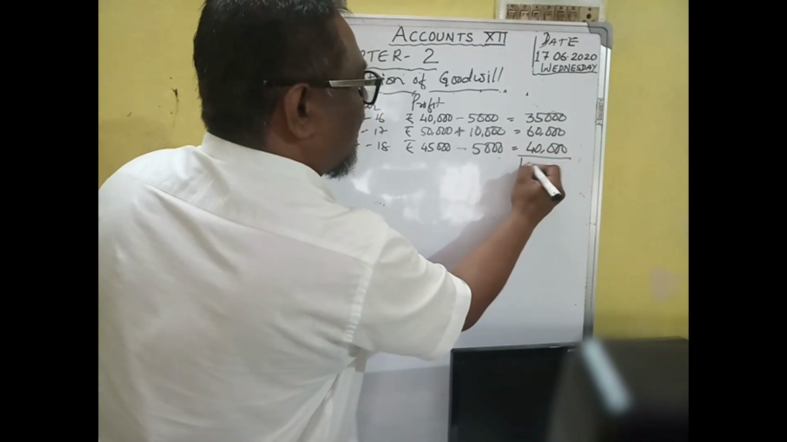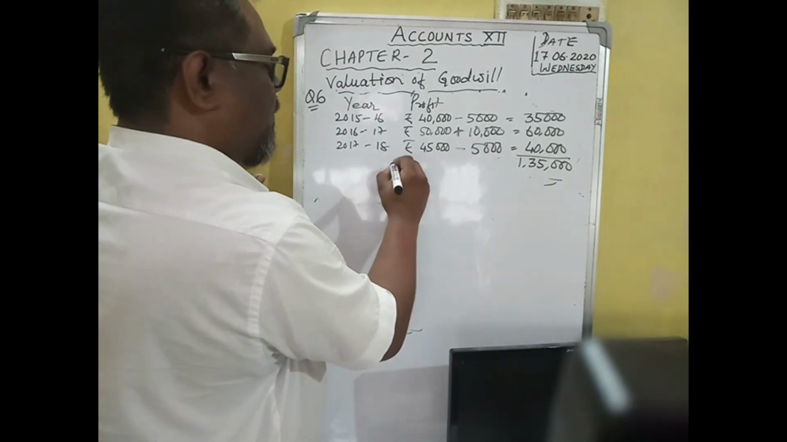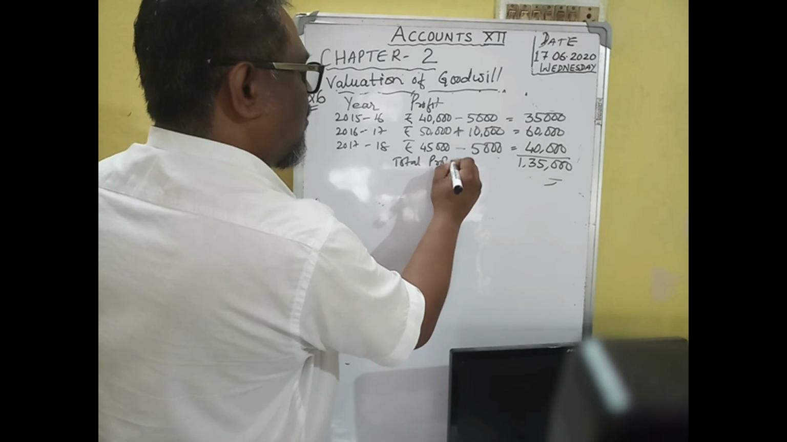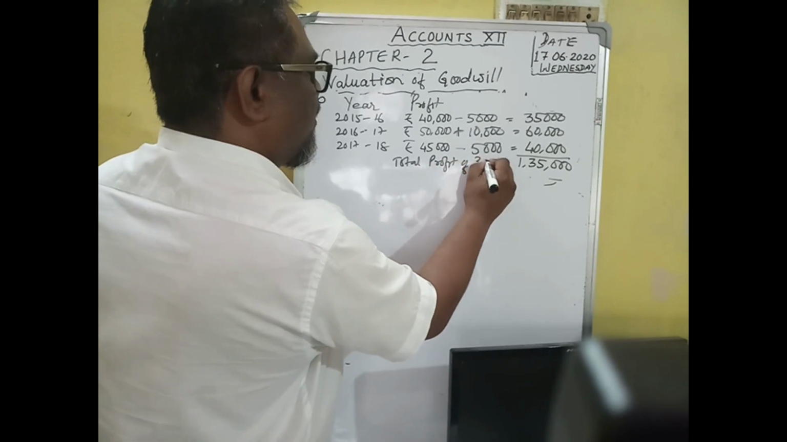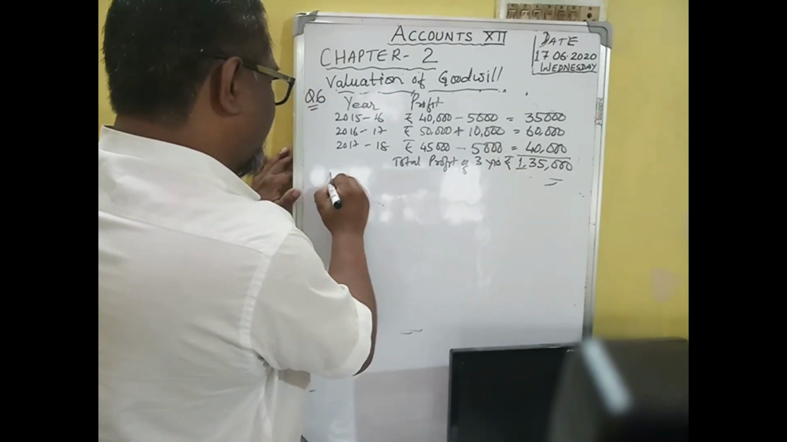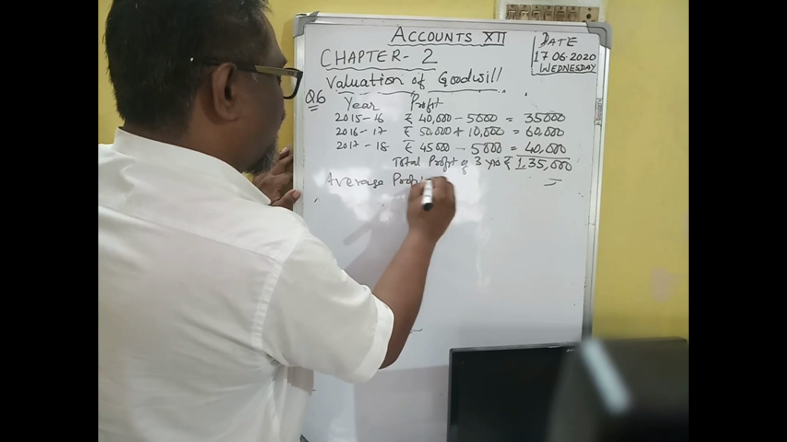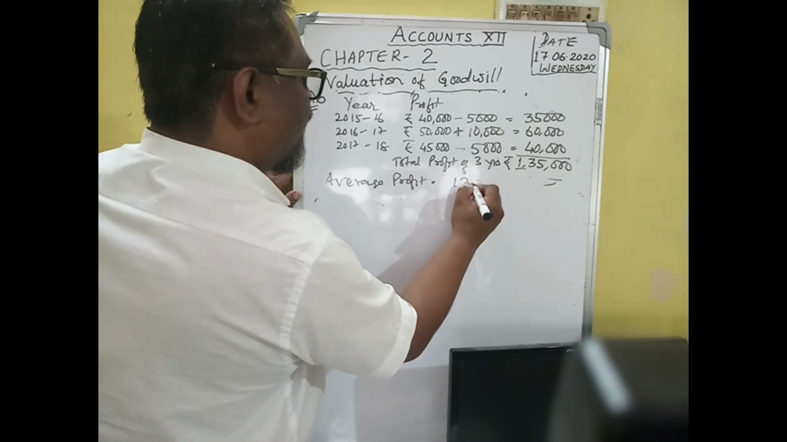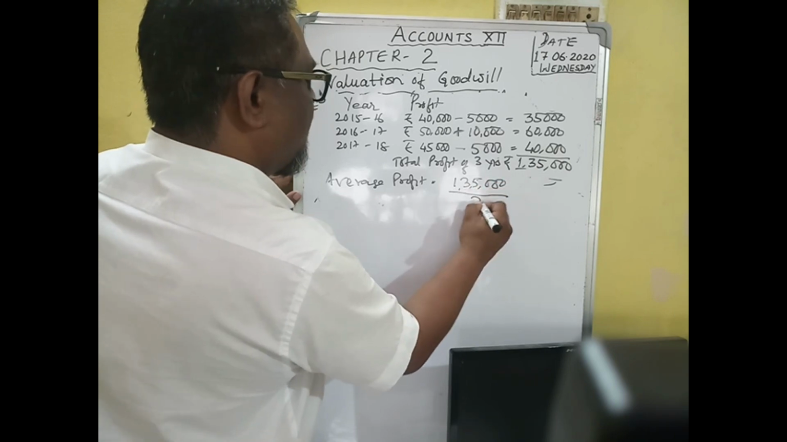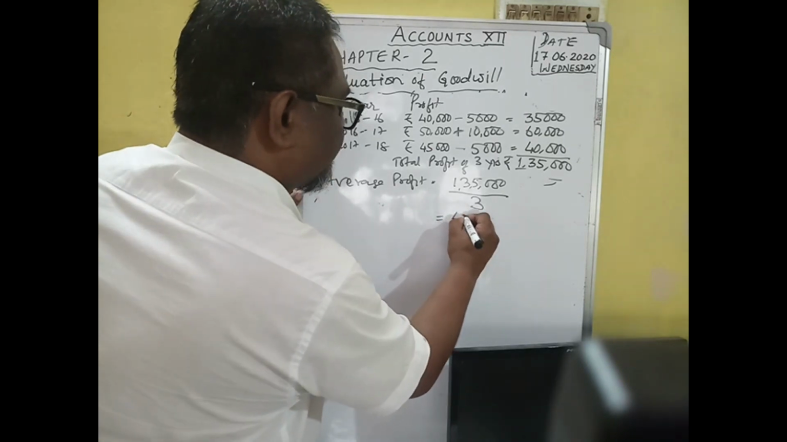So here now 1,35,000 is the total profit of the past 3 years. What is the average profit now? Average profit is equal to total profit of 3 years, 1,35,000, divided by 3 years. So here we'll get 45,000.